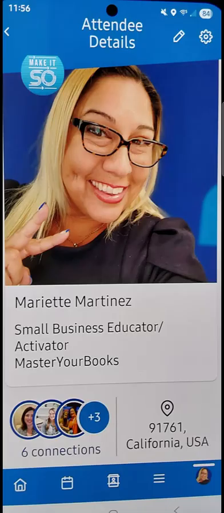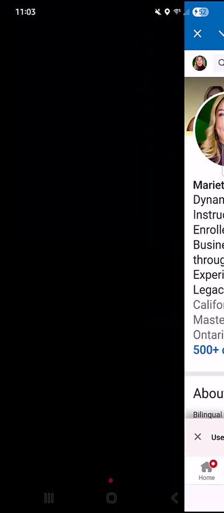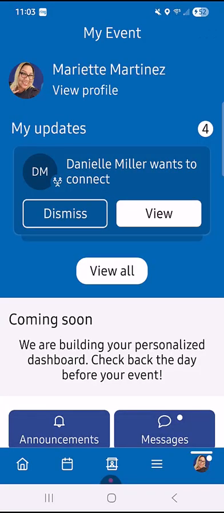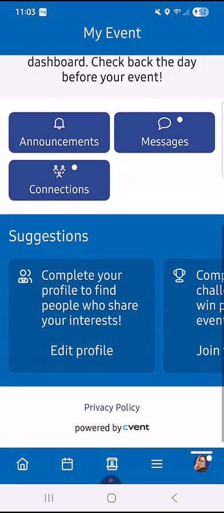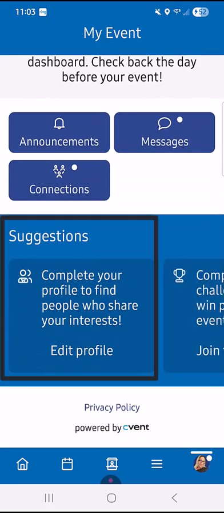They see a picture of me. They see my title. I can see which connections I have. They'll be able to see as well where I'm from and located. And if I added any social media links, they'll be able to just click through this easily and get right to the link. When I click back onto that right icon, you can see that I can scroll towards the bottom and there's an option to say edit profile.